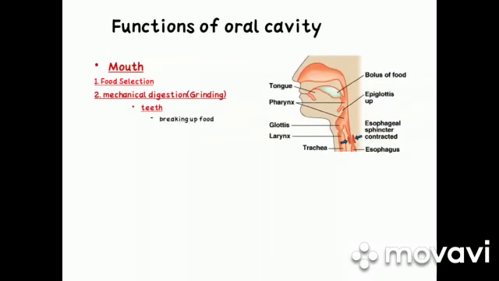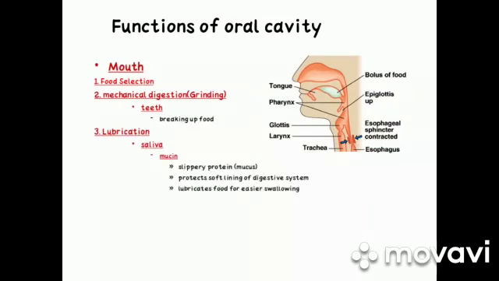The second step is grinding of food, which is a part of mechanical digestion and is done by the teeth. It is known as chewing or mastication. It is useful because the esophagus can pass only small pieces through it, and enzymes cannot act on larger pieces of food. The third function of the oral cavity is lubrication of food by mixing saliva secreted by salivary glands.